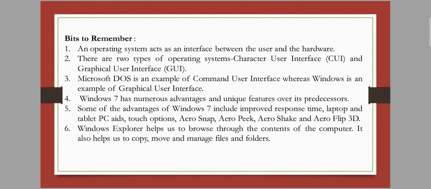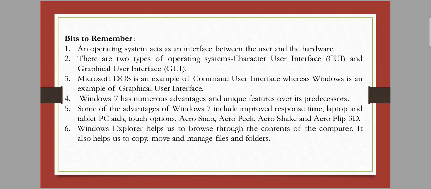Next is Windows has numerous advantages. That means Windows 7 has different types of features and advantages. A normal user also uses this operating system because of its features, advantages and unique features. Next, some of the advantages of Windows 7 include improved response times, laptop and tablet PC aids, touch option, Aero Snap, Aero Peek, Aero Shake, Aero Flip 3D. Okay, these are the main features of Windows 7.